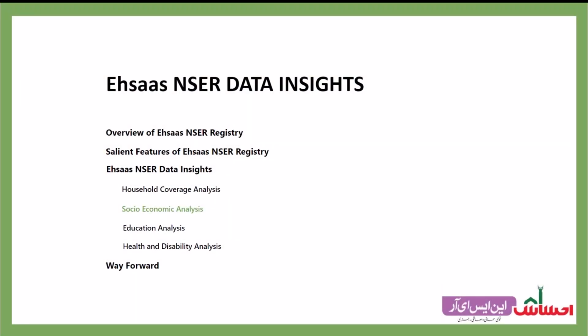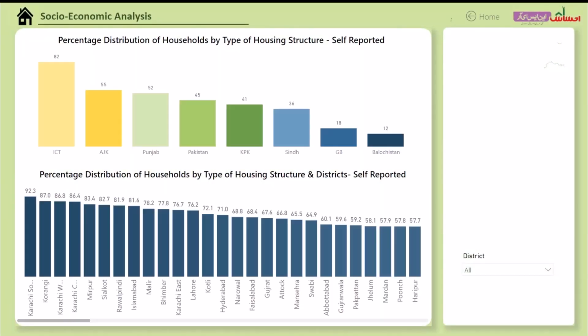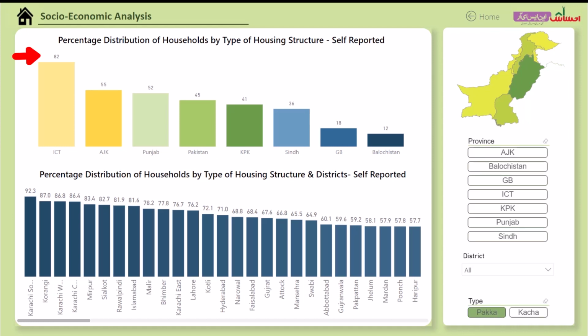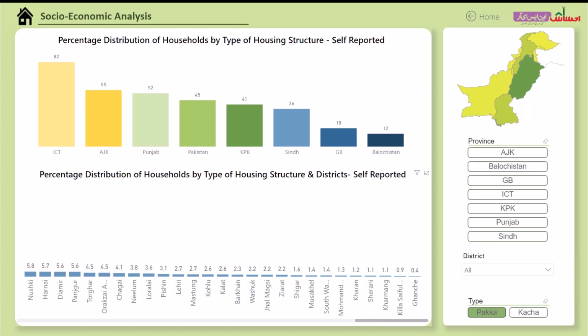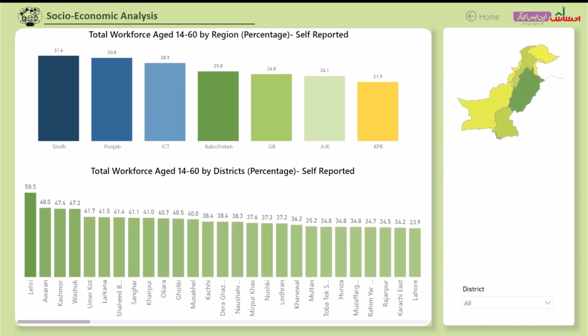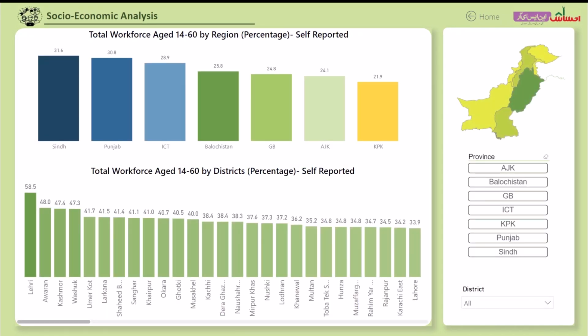The next section is the socioeconomic analysis, and we will start with the type of housing structure. This slide shows the distribution of households by type of housing structure, that is whether kacha or pakka. In Islamabad, more than 80% of the households are pakka, whereas in Balochistan, only 12% of the households are reported as pakka. A similar variation can also be observed at a district level. In Karachi South, 92% of the households are pakka, whereas in Ghanche district of Gilgit-Baltistan, this number is staggeringly low at below 0.5%.